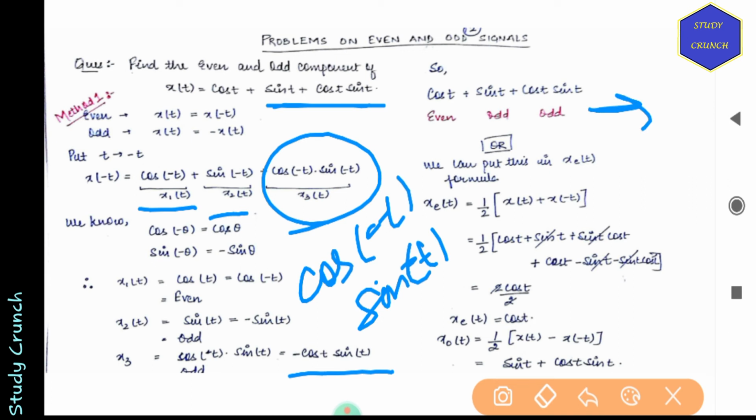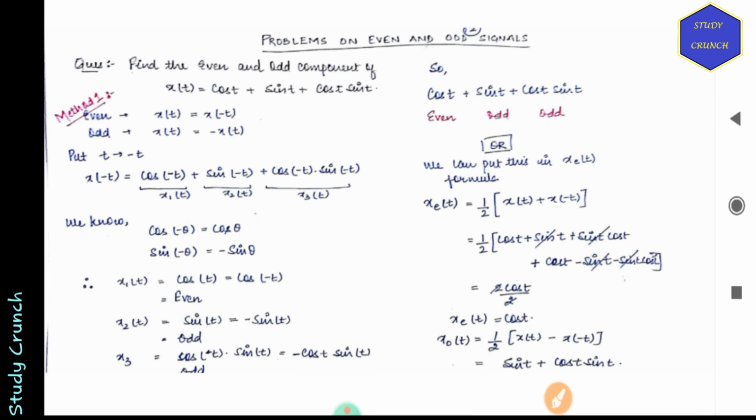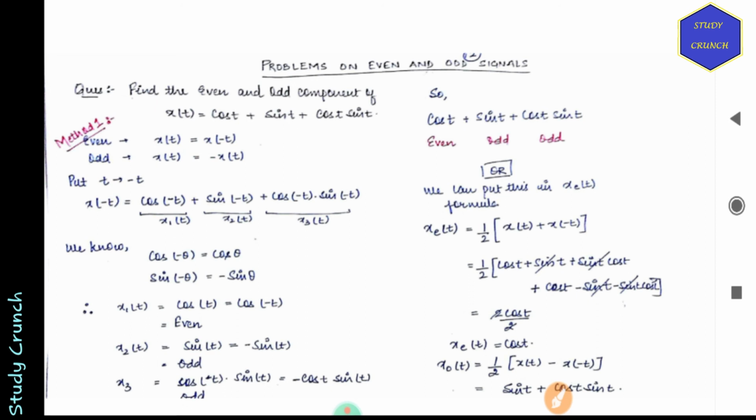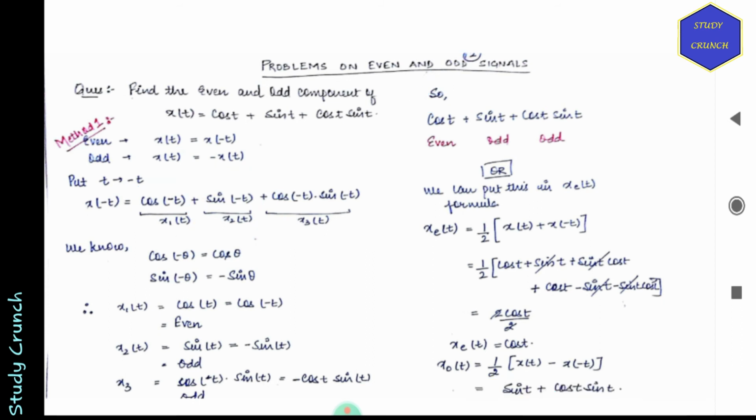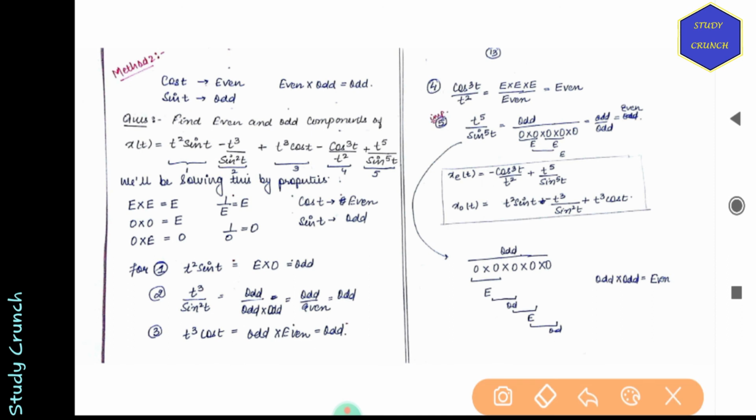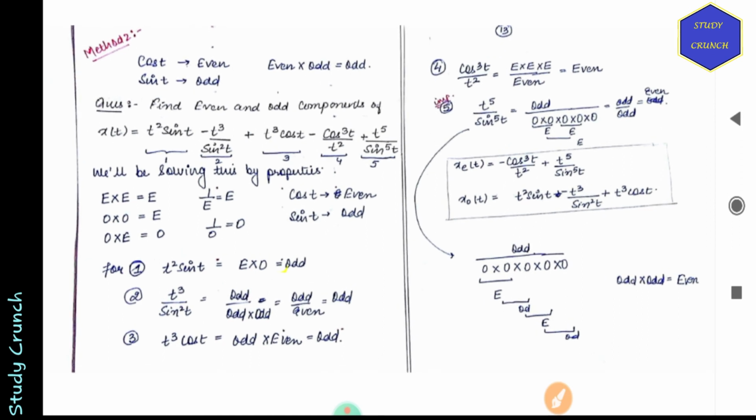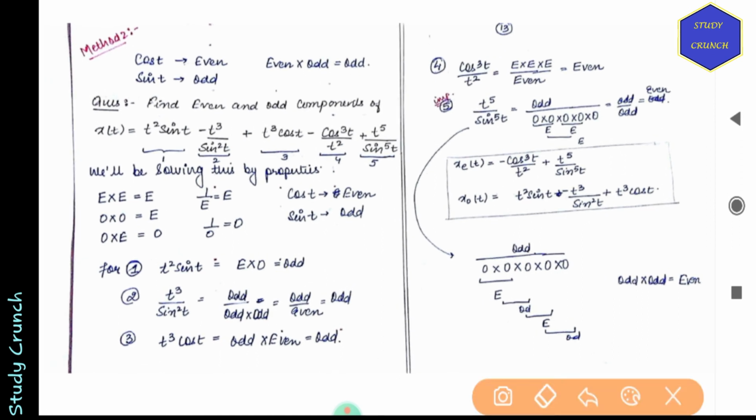So we'll be having cos of minus t as even, this as odd, and this will also be odd signal. Next, find even and odd components of this term. Now just look at this example very carefully.